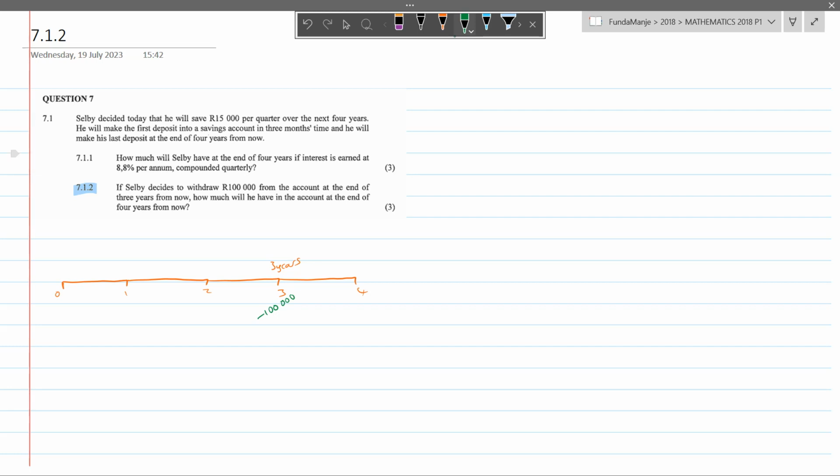So if Selby decides to withdraw 100,000 from the account at the end of 3 years from now, how much will he have in the account at the end of the 4 years from now? He carries on making the monthly payments, but he just withdraws some money from the savings account, and we want to find out how much he will have at this point.